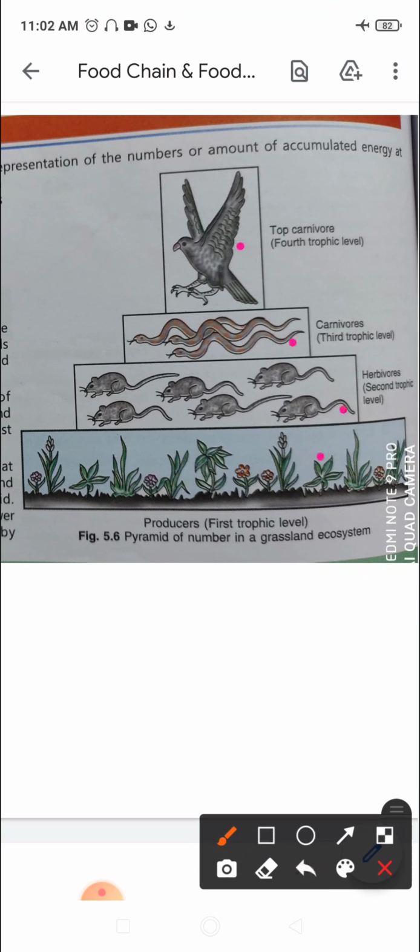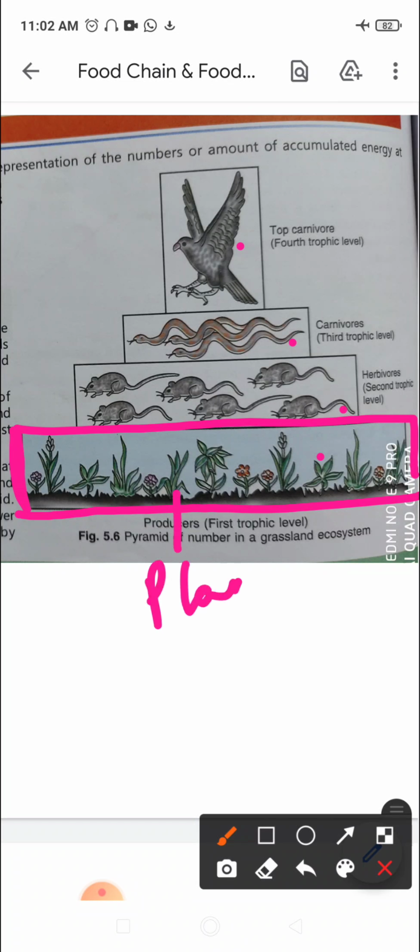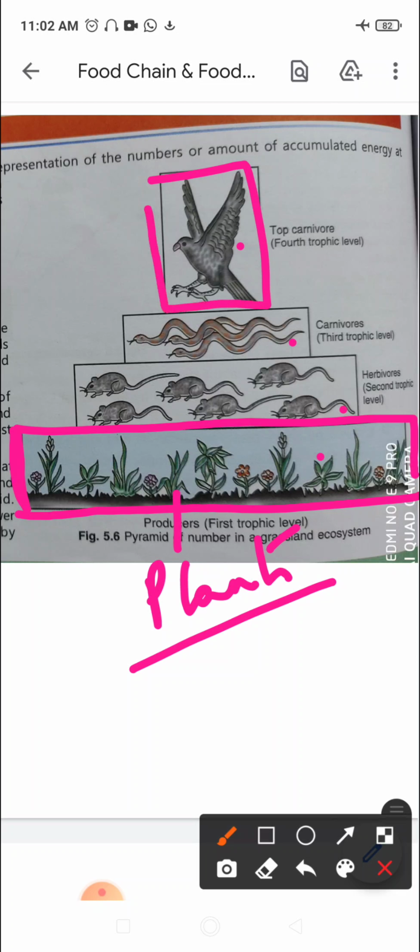So if we just concentrate on this particular figure, we see the base of the pyramid. This is the base of the pyramid. Now in the base of the pyramid of number, we see it is formed by producers. So you can see all plants over here in the first trophic level, right? They are the producers. And the top of the pyramid, this is the top of the pyramid. In the top of the pyramid, by the highest level of consumer, means this particular organism cannot be eaten up by another.